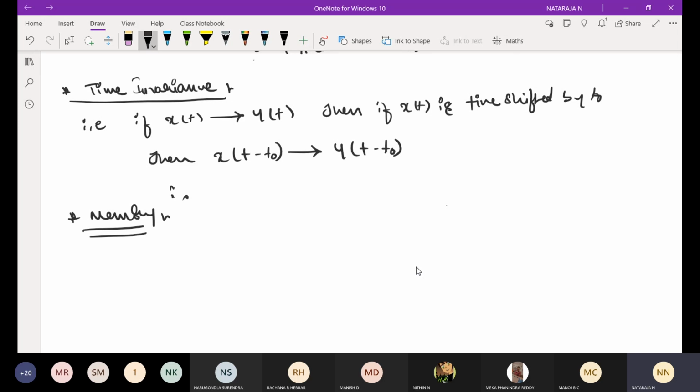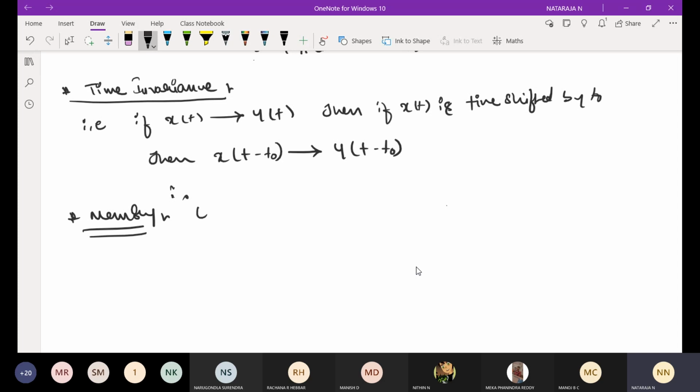That is, the output should depend only on the present time value.